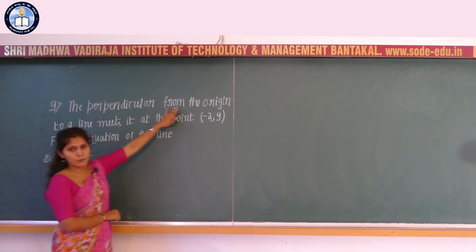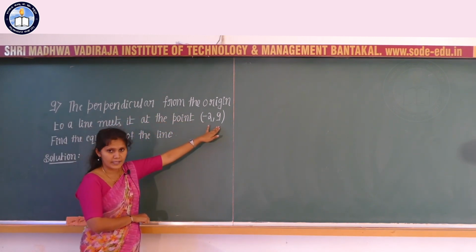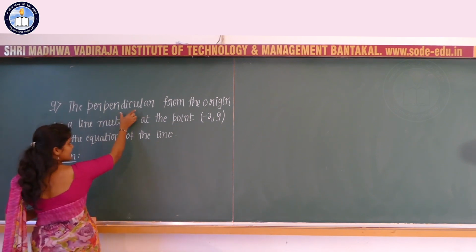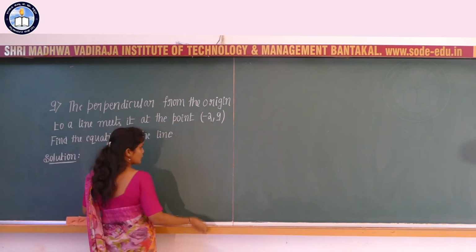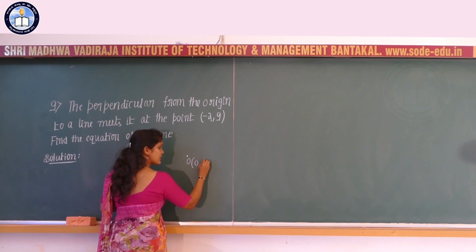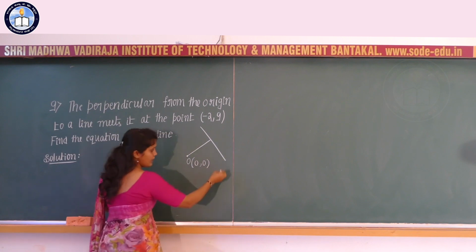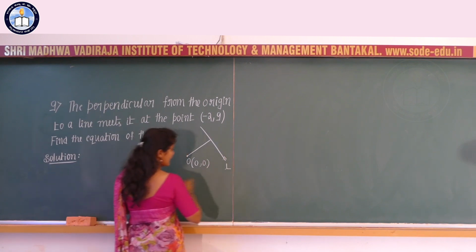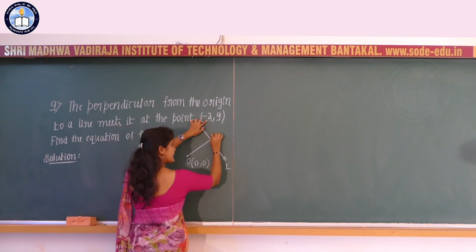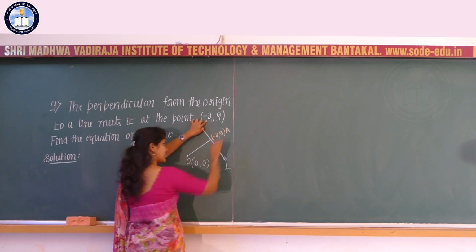The perpendicular from the origin to a line meets it at the point minus 2, 9. Find the equation of the line. So we need to consider a perpendicular from the origin to the line. Somewhere here I will consider the origin with the coordinates 0, 0. A perpendicular is drawn from the origin to the line, and this is the line L. This perpendicular from the origin meets the line at the point minus 2, 9, and I will consider it as A.